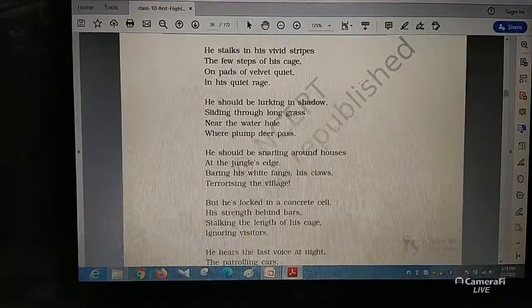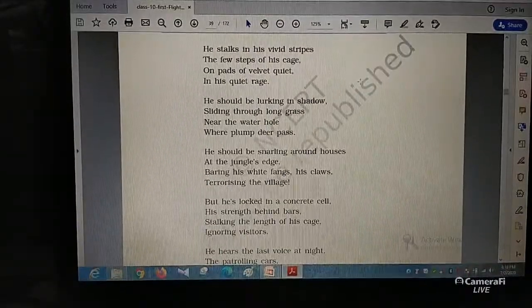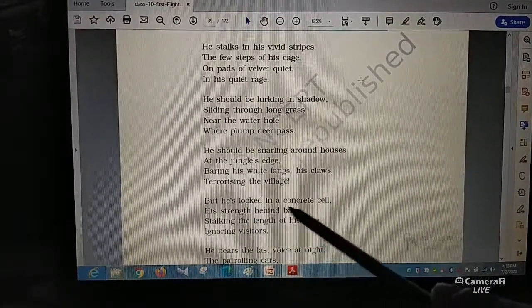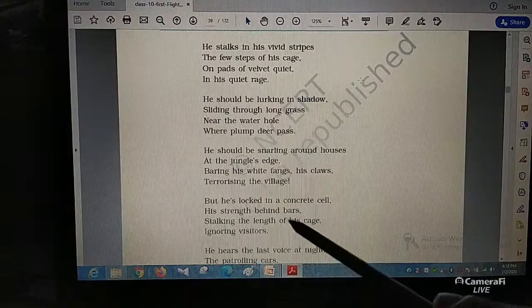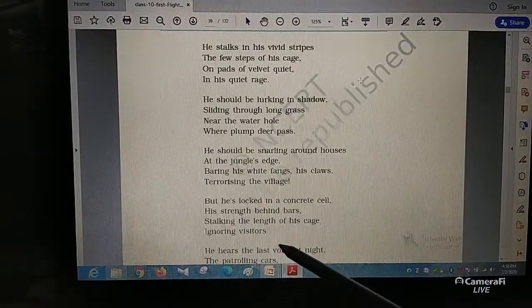Right? So this is what the tiger is supposed to do. Instead, what is the tiger doing? The tiger is locked in a concrete cell, his strength behind the bars, stalking the length of his cage, ignoring visitors.